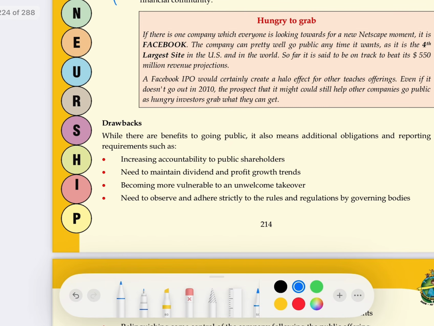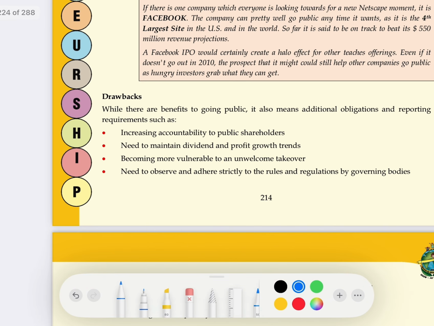Next are the drawbacks. What are the drawbacks of public issue? There are certain limitations of public issue. The first limitation is, when I have issued the shares to the public, it means I have taken money from the public. Now I become answerable to the public for how and when I'm using their money. So a public issue increases the accountability to the shareholders whose money I have taken by issuing the shares. Next is the need to maintain the dividend and profit growth trend.